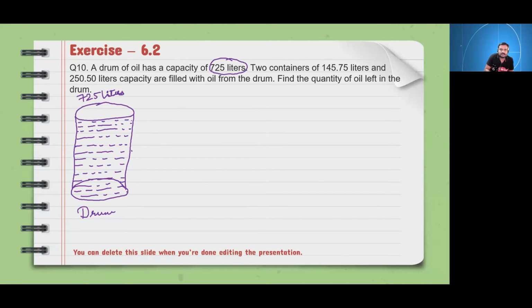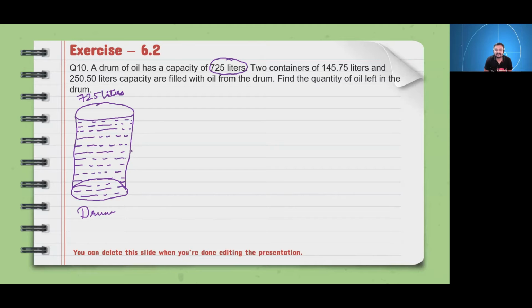Sir, when we will subtract 396.25 liters from 725 liters, so it will come 438.75 liters is left in the drum. Okay, fine. Let's see whether it is correct.